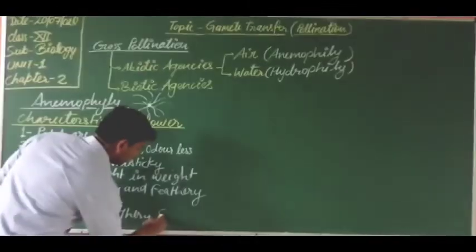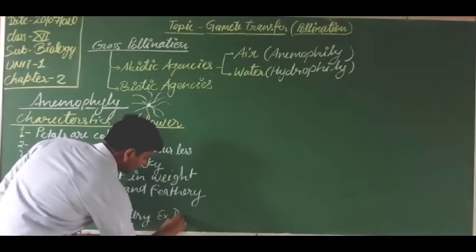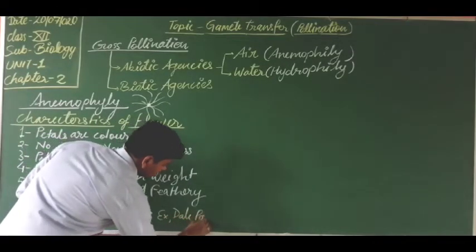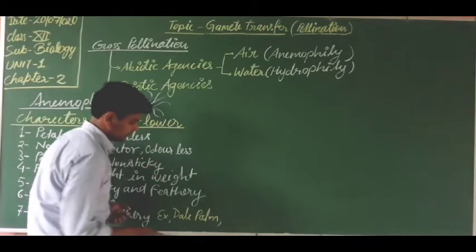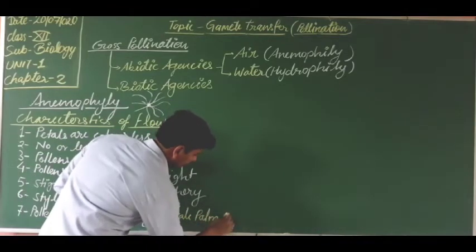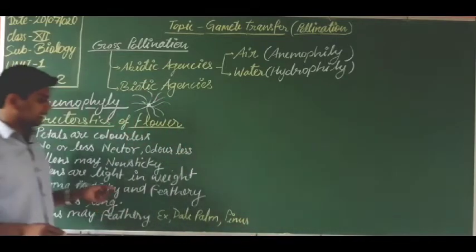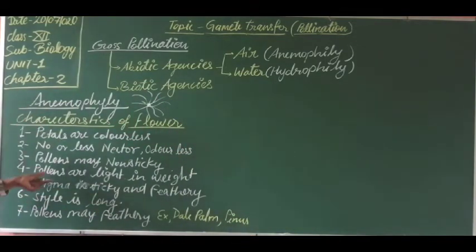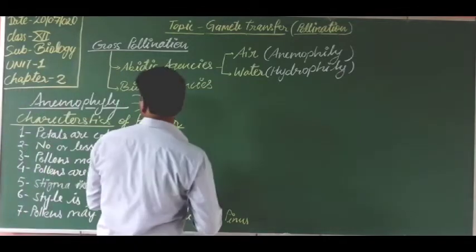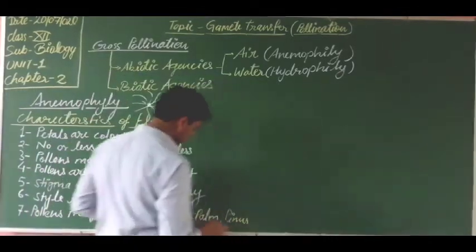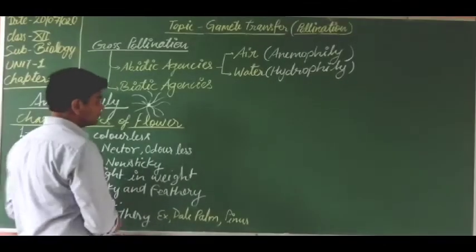Examples are date palm and pinus. These are the examples of plants in which this type of flower and this pollination, anemophily, occurs. Got it? So here we have discussed anemophily. Now let's discuss the next one.